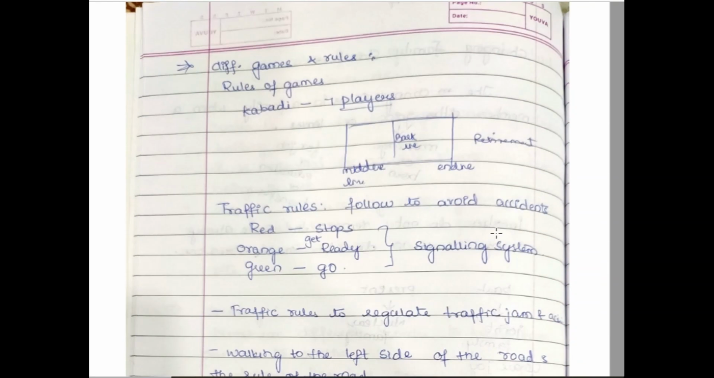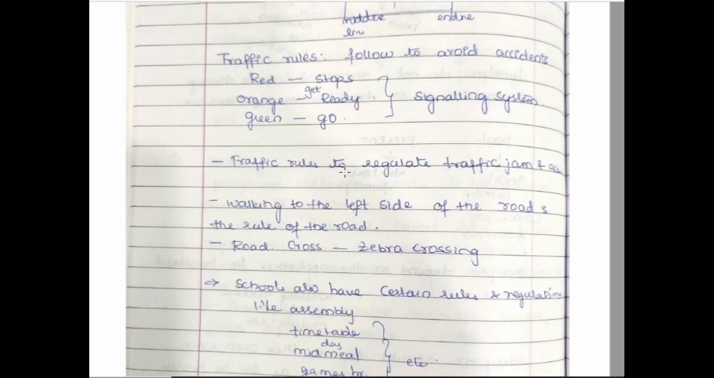Coming to the next content, different games and rules. Any game should possess definite rules, and each and every player of that game should obey those rules and regulations, right? Not only for games, for traffic also there are rules and regulations, especially to avoid traffic jams and accidents. On a road you can find a signaling system, right?